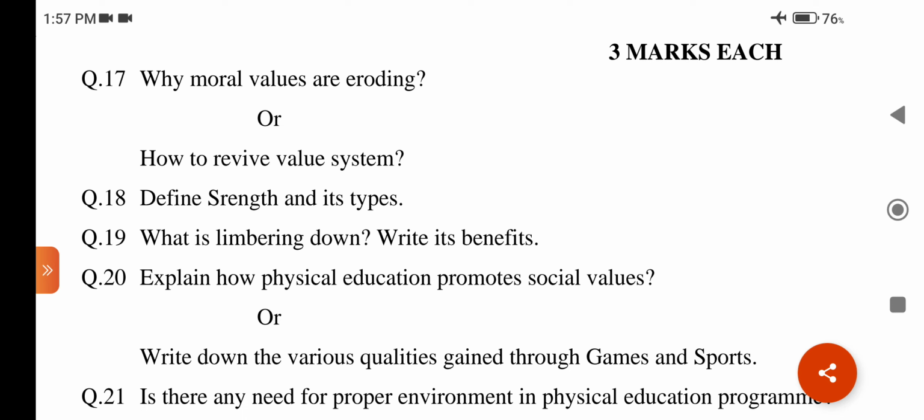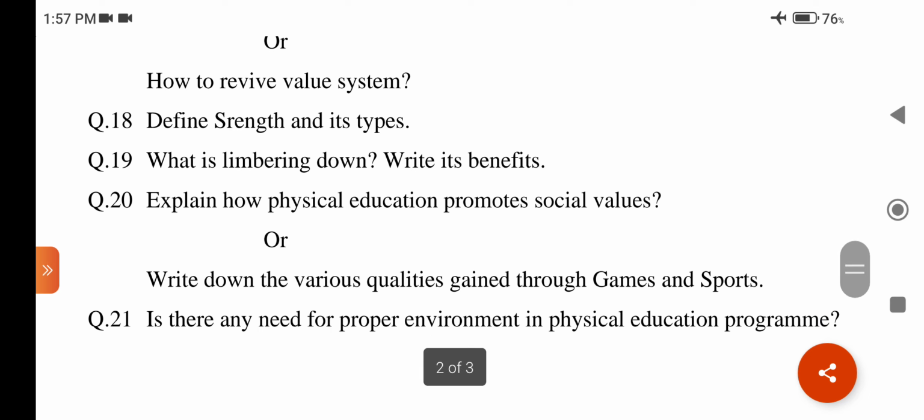Third, take good things from Western culture and not bad things. Fourth, moral and spiritual values should be infused in children at an early age. Fifth, the heart of morality is therefore to respect the persons. Question number 18. Define strength and its types.